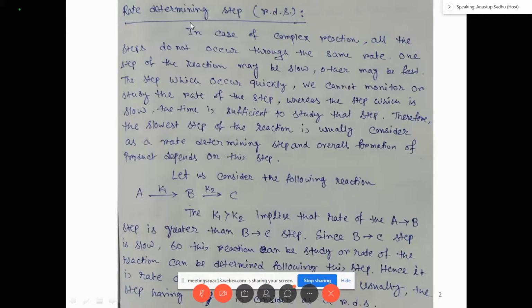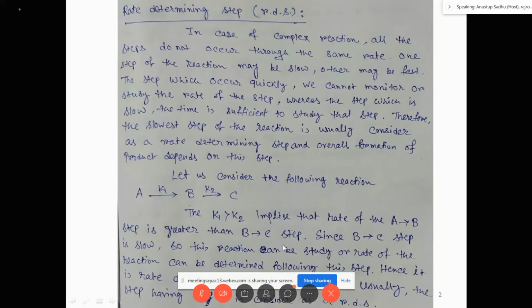For the rate determining step, you already know that the slowest step is called the rate determining step. If you read this note, you can easily understand. Let us consider the following reaction: A to B to C. This is one type of complex reaction, where A to B and B to C are two steps. Suppose K1 is greater than K2, that means the first step from A to B has a higher rate than B to C. So the rate of the A to B step is greater than the B to C step.